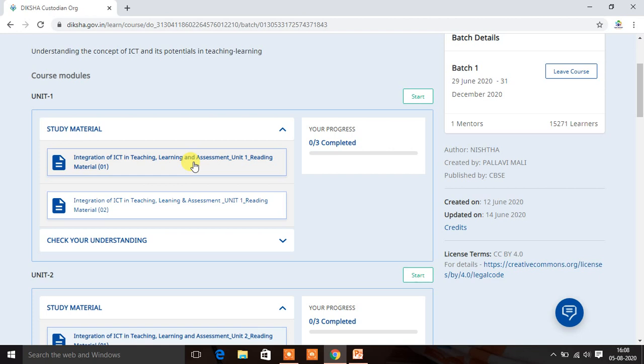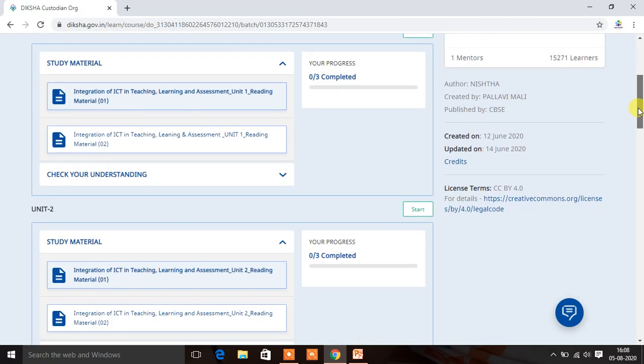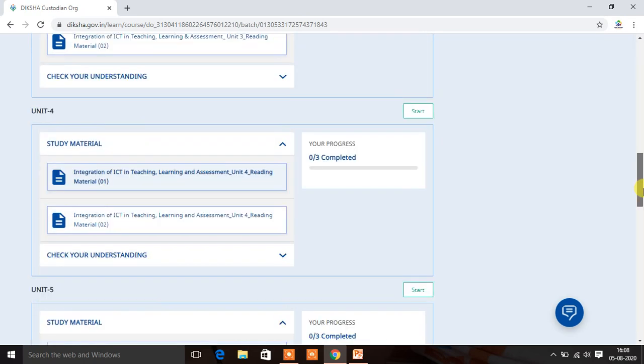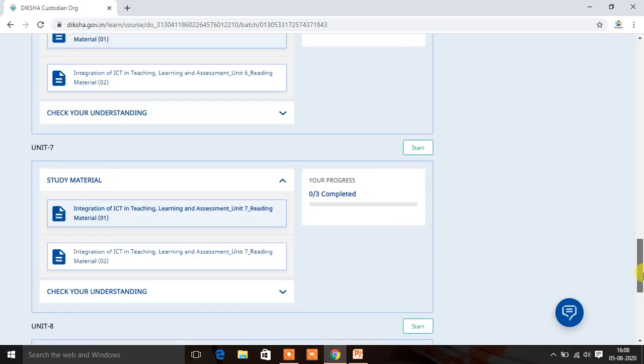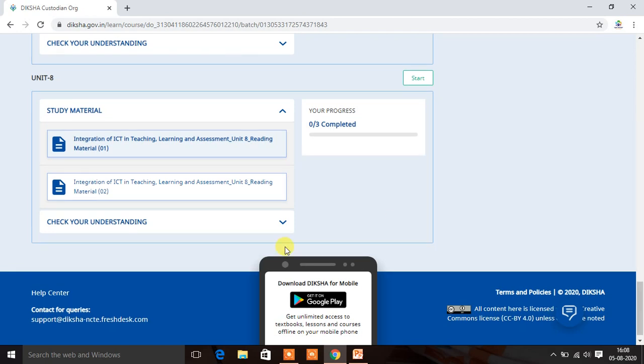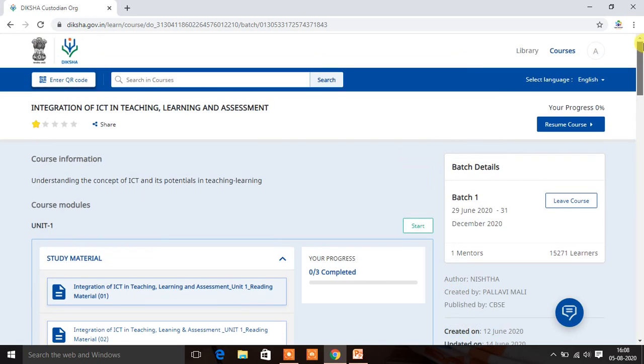After completion of all 3 levels, you will be qualified as completing the course. So you can see unit 2, unit 3, unit 4, unit 5, unit 6, unit 7, unit 8, unit 9. After completing the units, you can attend the course assessment at the end and you will be awarded a certificate.